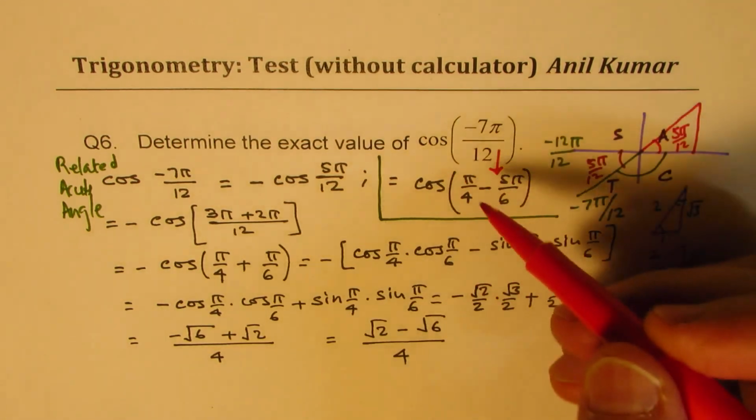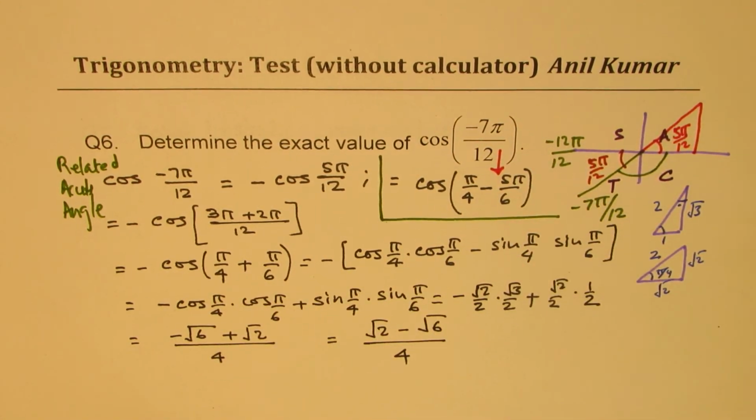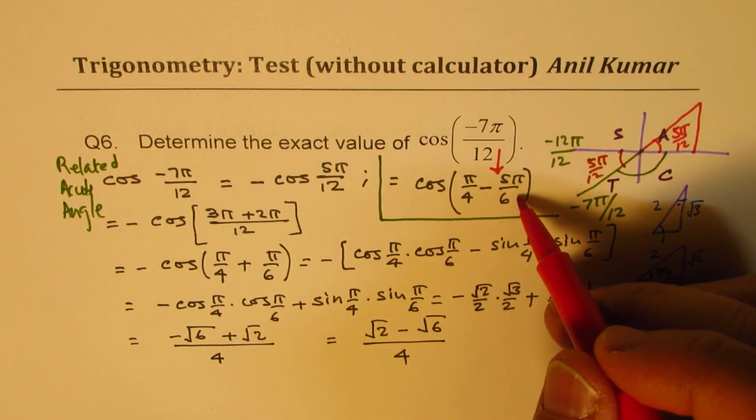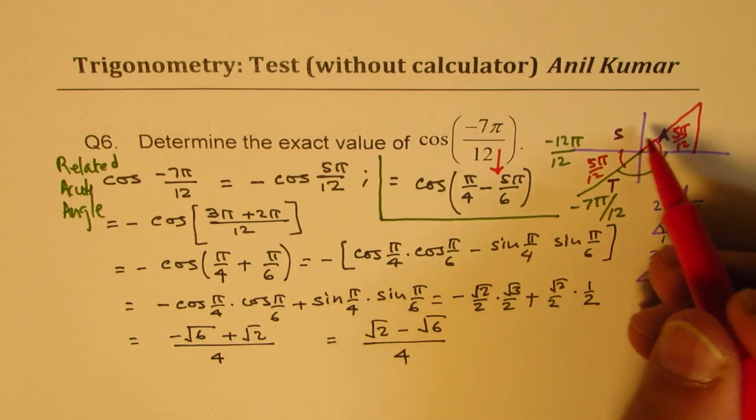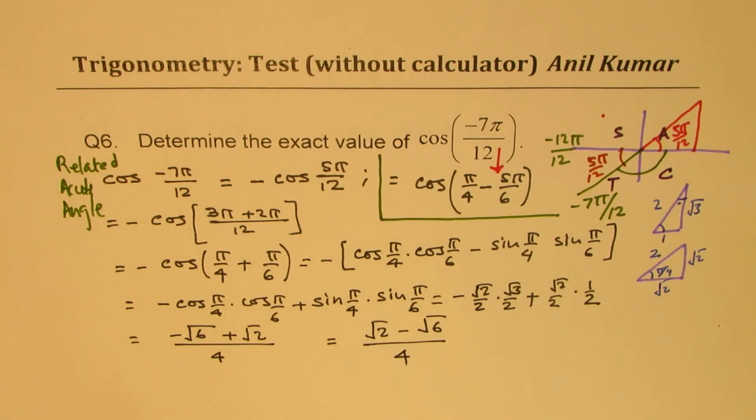You could actually write it in this fashion, apply the formula and get the same result. Is it okay? But remember, when you do 5 pi by 6, you are actually in this quadrant where sine is going to be positive, cosine will be negative. That is your answer.